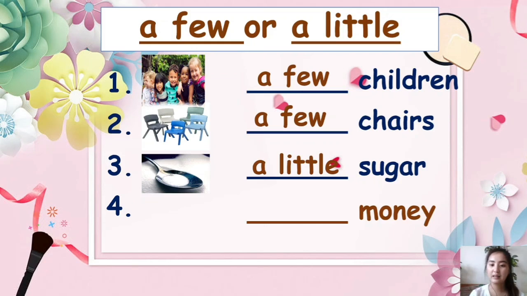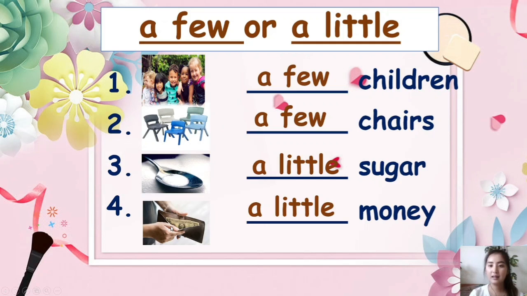We say a little sugar. And lastly, number 4, money. Blank money. Money is an uncountable noun. So the answer is a little.